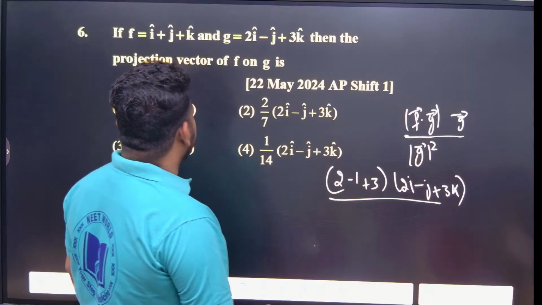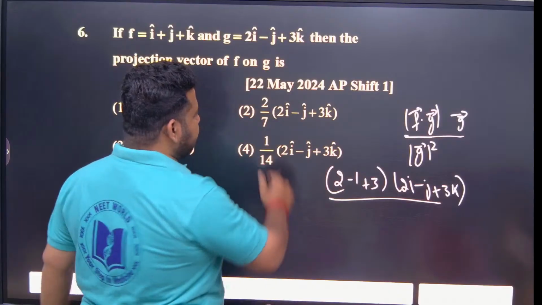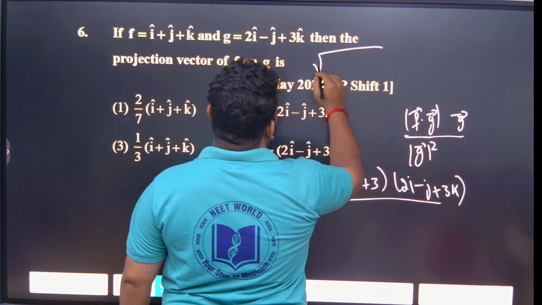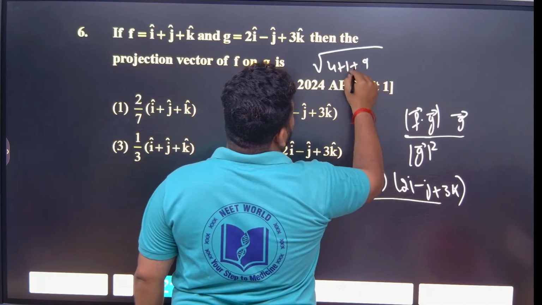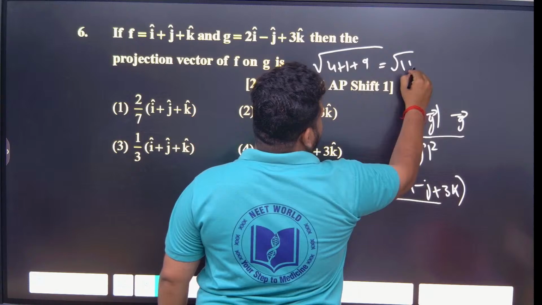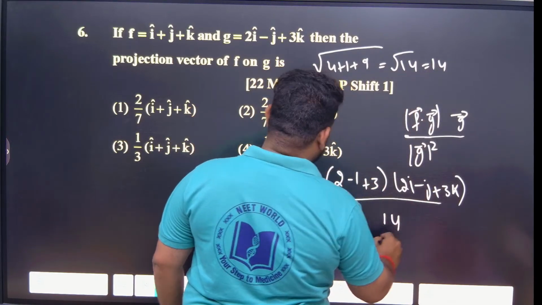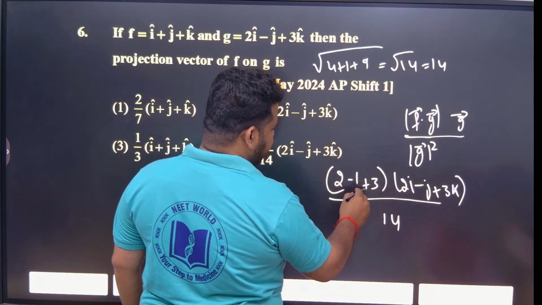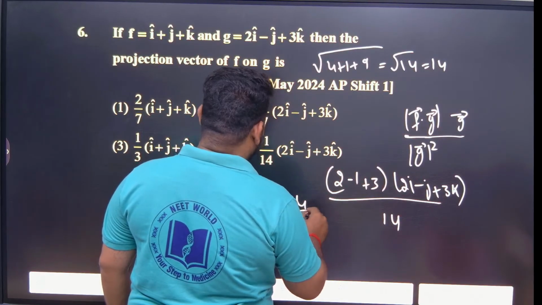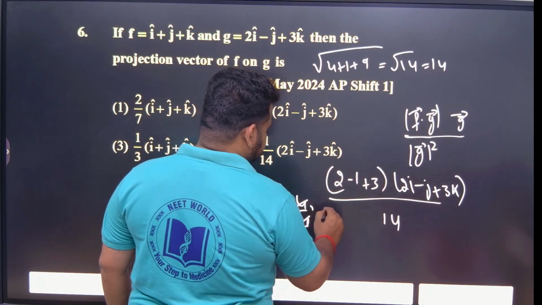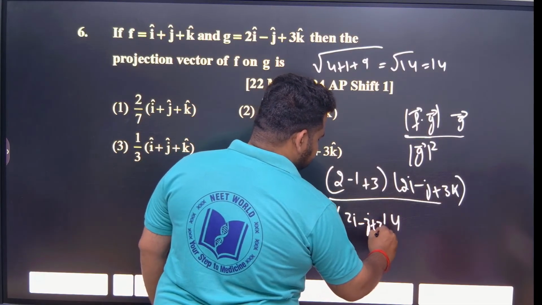Magnitude of G is 2 square plus 1 square plus 3 square. 2 square is 4 plus 1 plus 9. That is root 14. Root 14 is the magnitude, but here we are squaring it again, so this will be 14. Then 2 plus 3 is 5, 5 minus 1 is 4. So 4 by 14, that will be 2 by 7. Correct? So 2 by 7 into 2i minus j plus 3k.